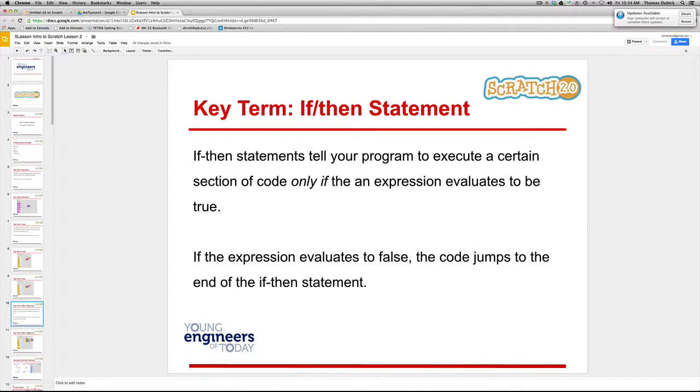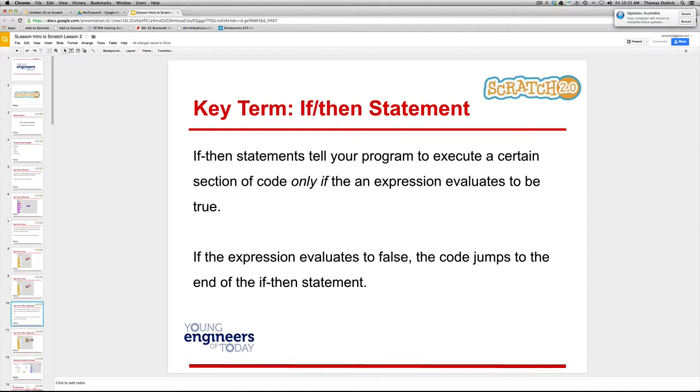If-then statements tell your program to execute a certain section of code only if the expression evaluates to be true. If the expression evaluates to be false, the code jumps to the next statement. That's a fancy way of saying, if something is true, do this. Otherwise, go on. If the light goes red, stop. If the road has a stop sign, stop.